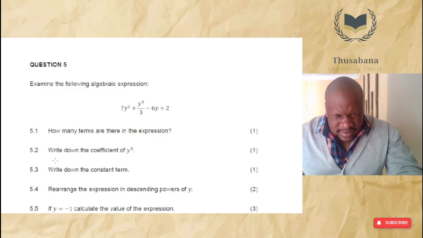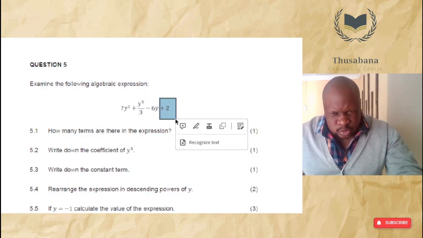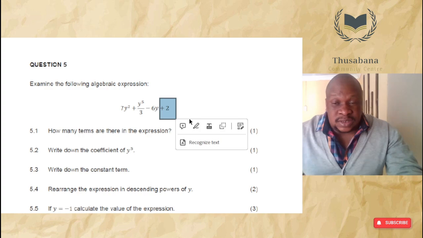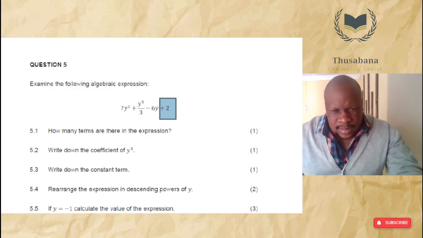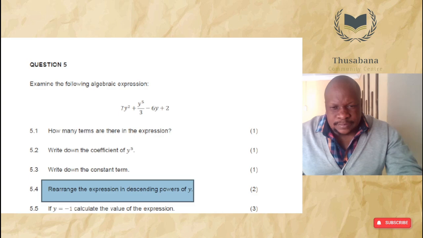So we are here now. Write down the constant term. The constant term basically is just 2. That's the number that doesn't change, the number that stands alone, plus 2. That one is pretty simple. Then rearrange the expression in descending powers of y.